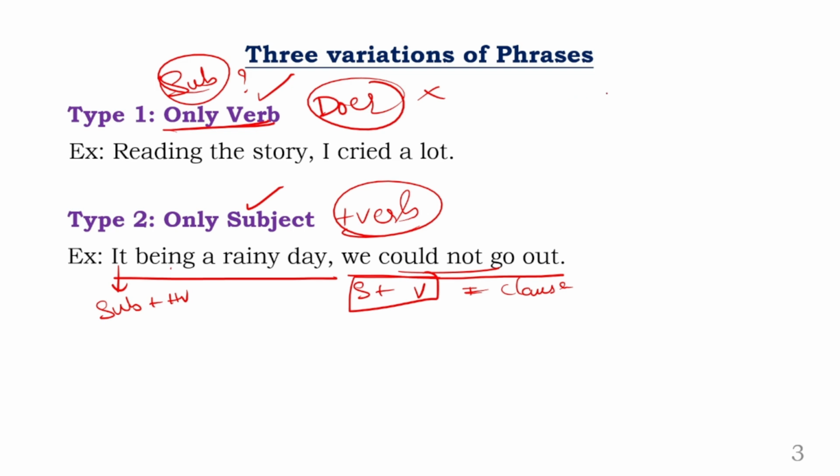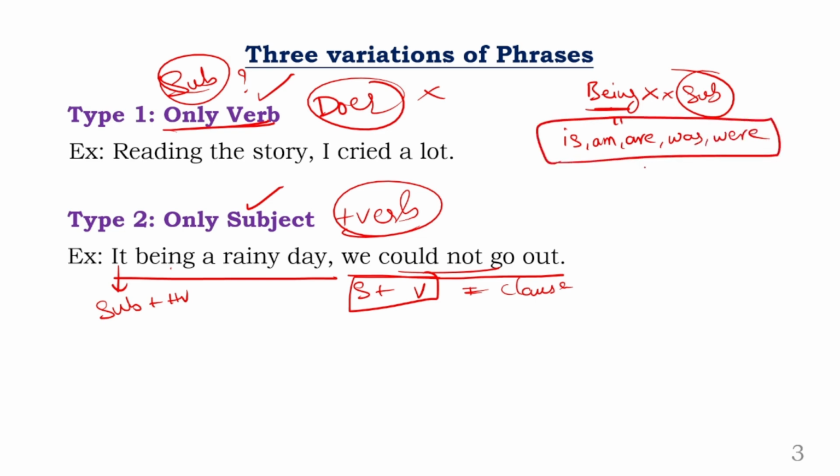And what you should know, I will make a separate video on the word being, but here I'm telling you one combination. Remember, the word being never and ever agrees with any subject directly. The word being never agrees with any subject directly. And one more thing is, the word being is a replacement of the helping verbs, which are is, am, are, was, were. These words which I have written now in English are called be forms. Okay, they are called be forms. The point is, these be forms can be replaced with the word being. For example, let us try this out. Look at this.